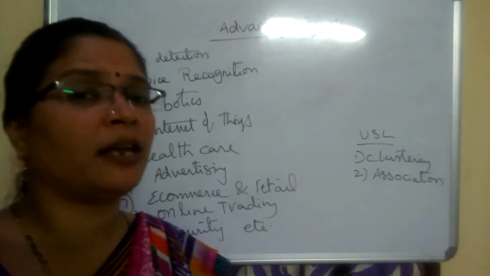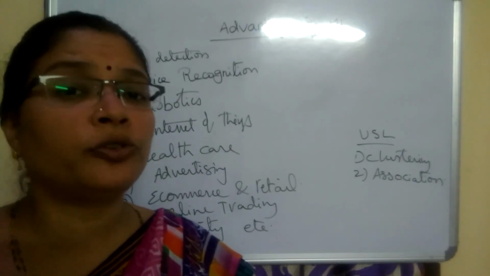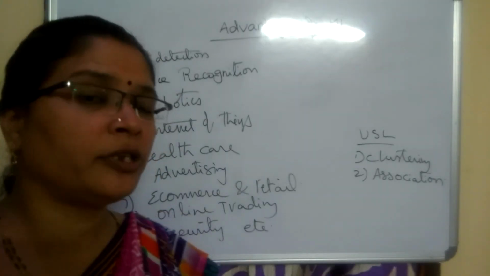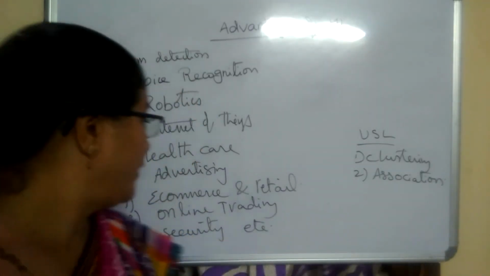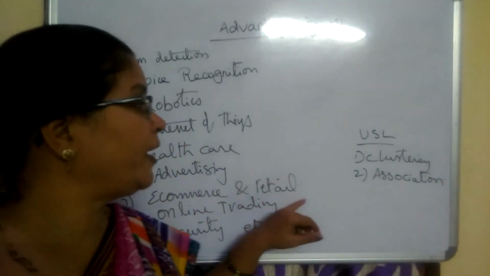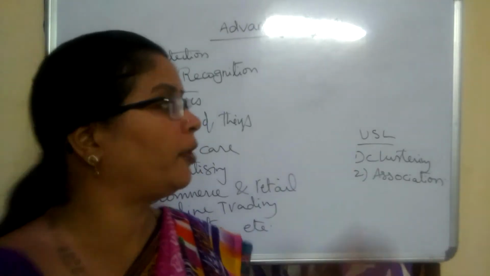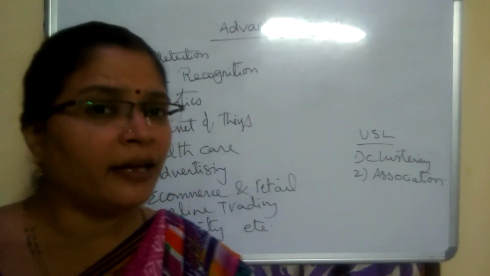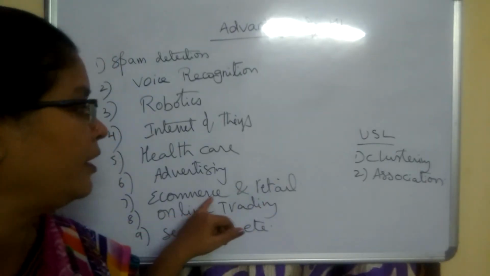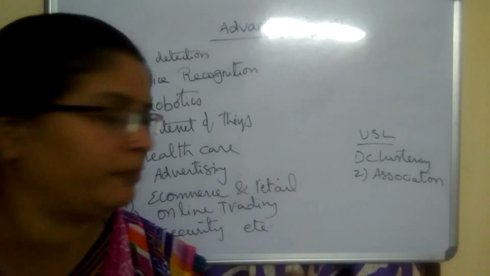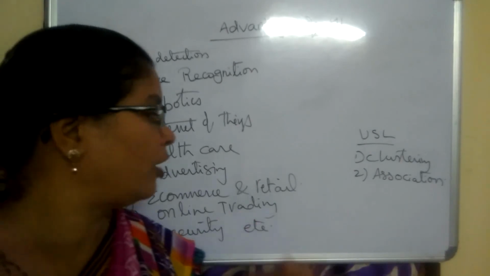These things can be analyzed with the help of association mining rules, which again come under unsupervised learning techniques. So in e-commerce and retail, we make use of association rules with the help of unsupervised learning, which is a part of machine learning, in the retailing business. The next one is online trading.